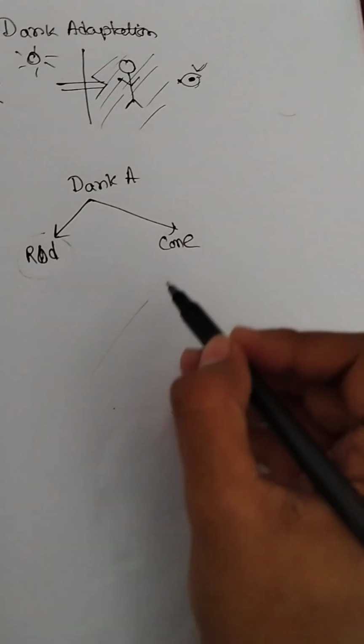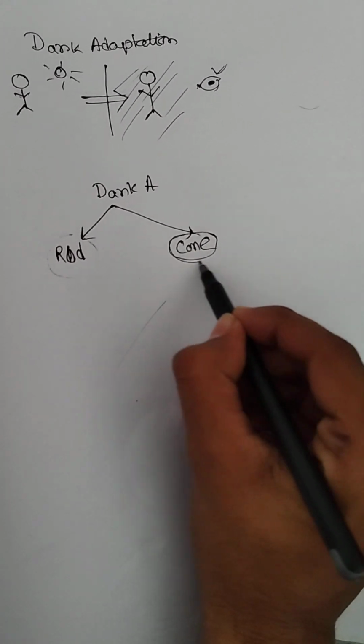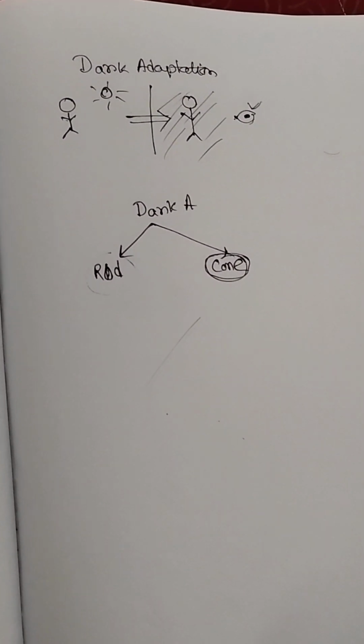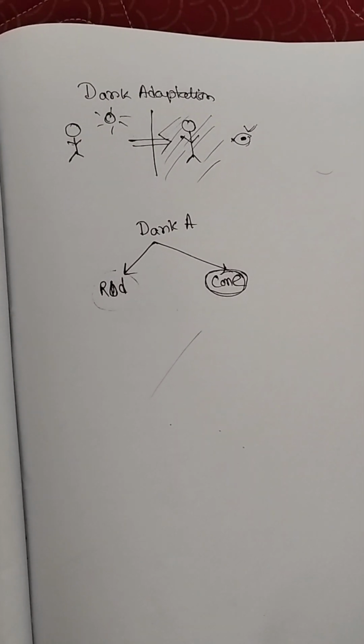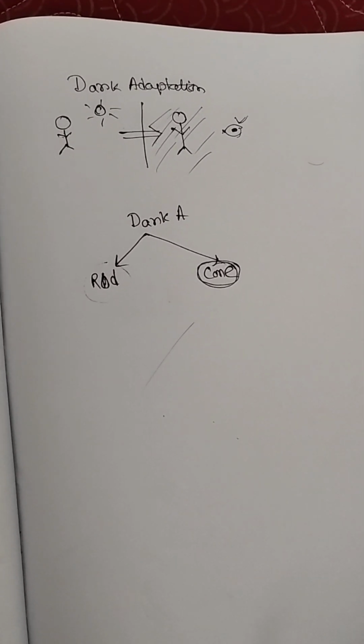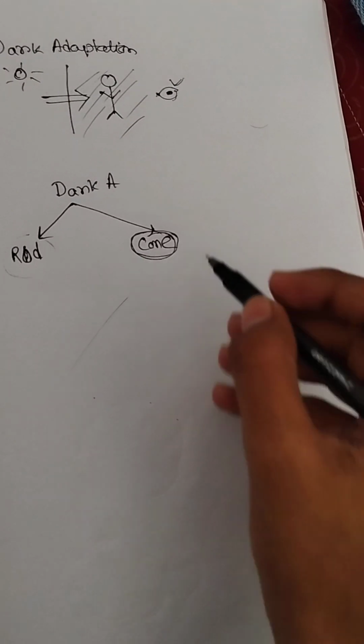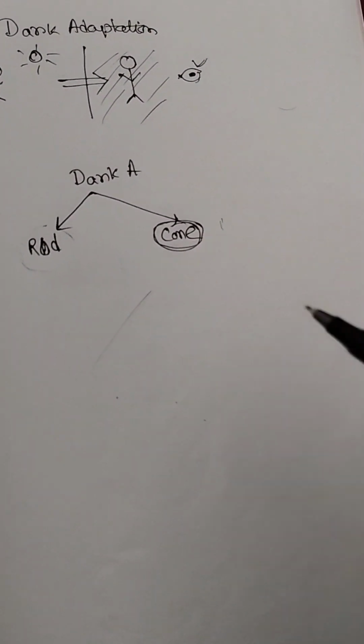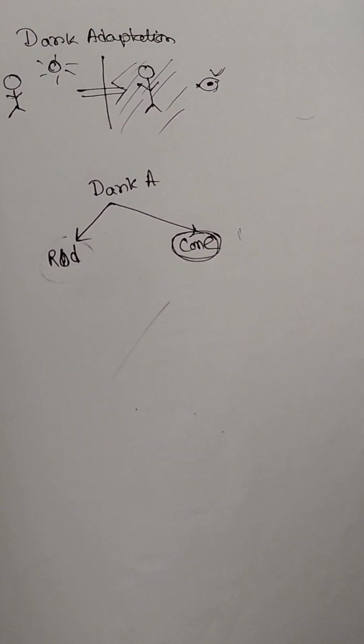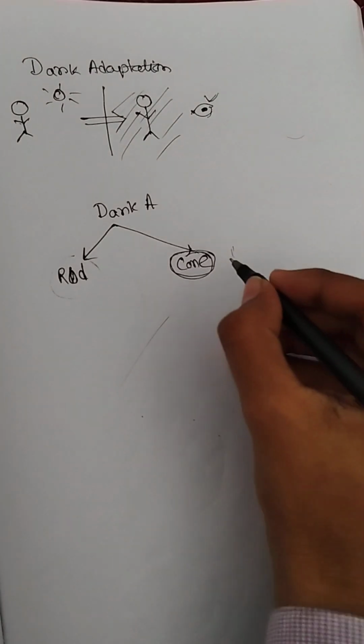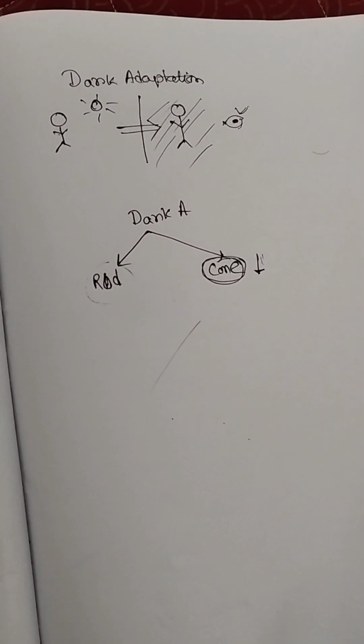So when we are coming from a lighted area to a dark area, first cones adapt. What is adaptation? It's basically the decrease in threshold. The adaptation of cones is very rapid, so their threshold decreases very rapidly, but in less amount.